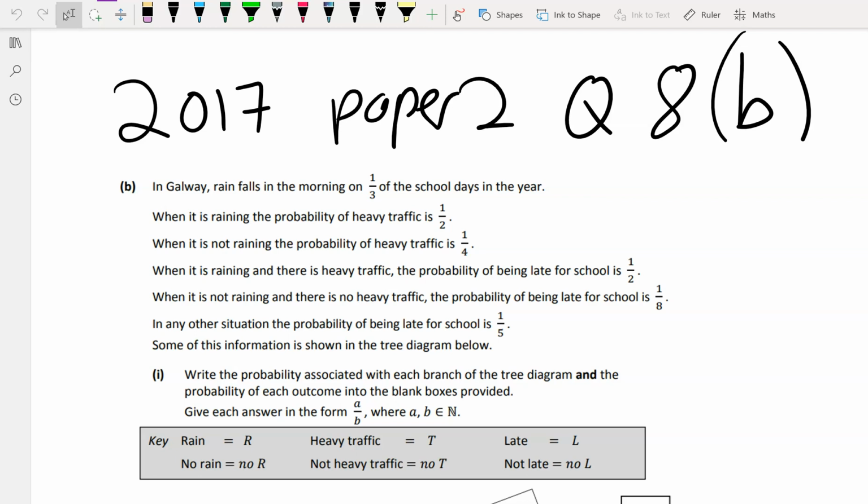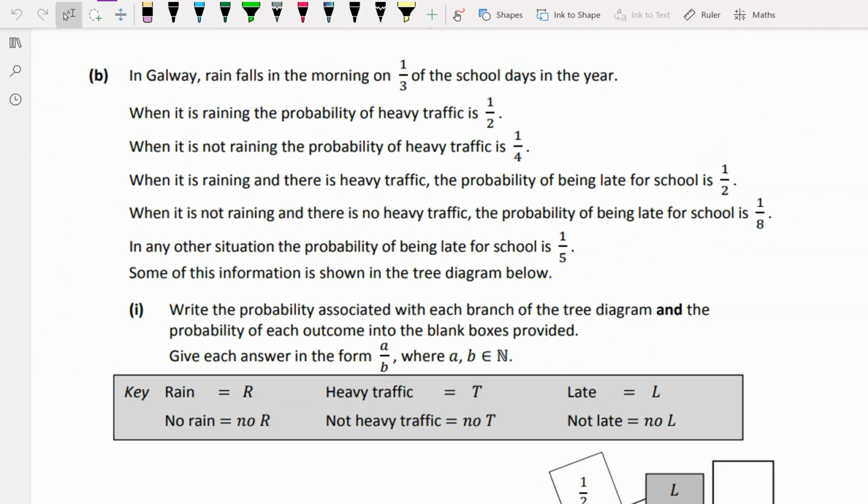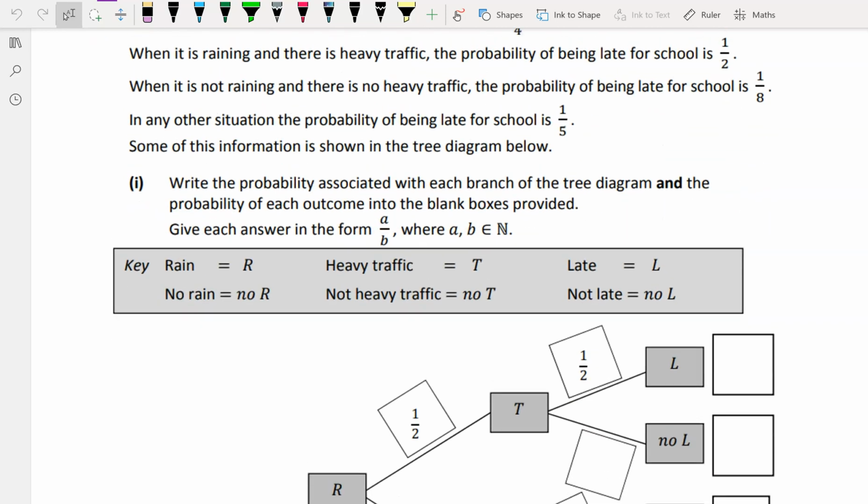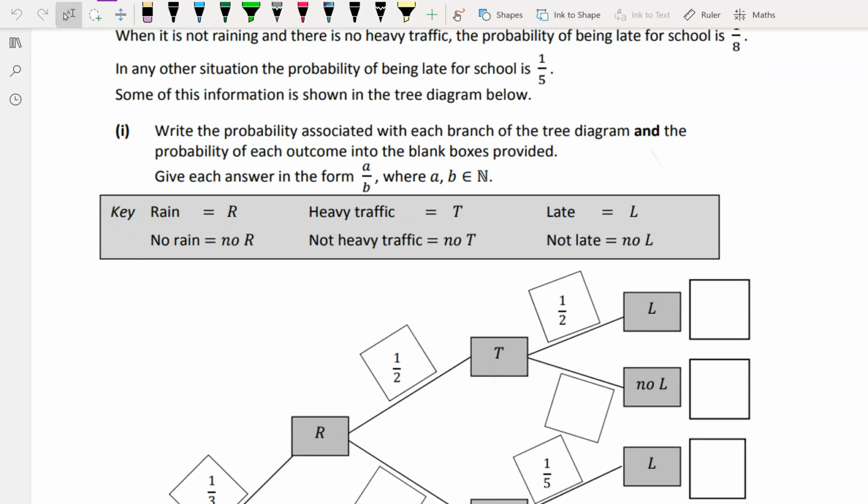When it is raining and there is heavy traffic, the probability of being late is a half. When it's not raining and there is no heavy traffic, the probability of being late for school is an eighth. In any other situation, the probability of being late for school is a fifth. Some of this information is shown in the diagram below.